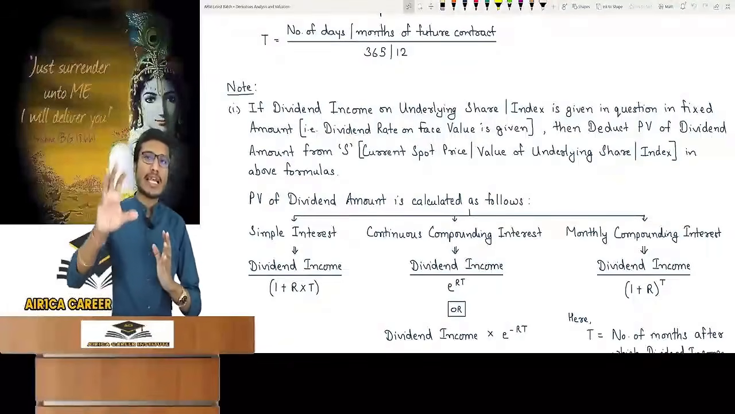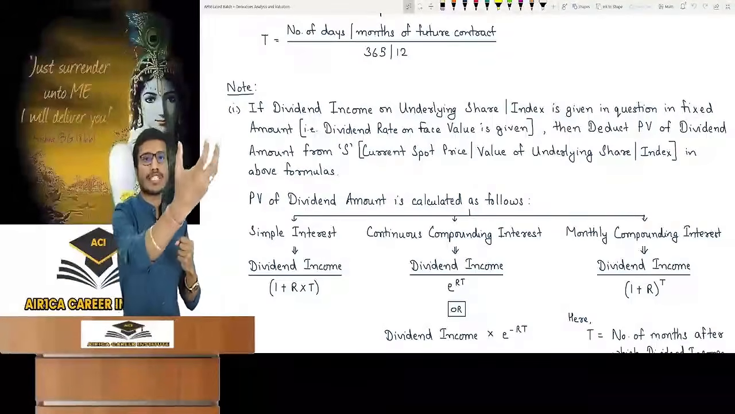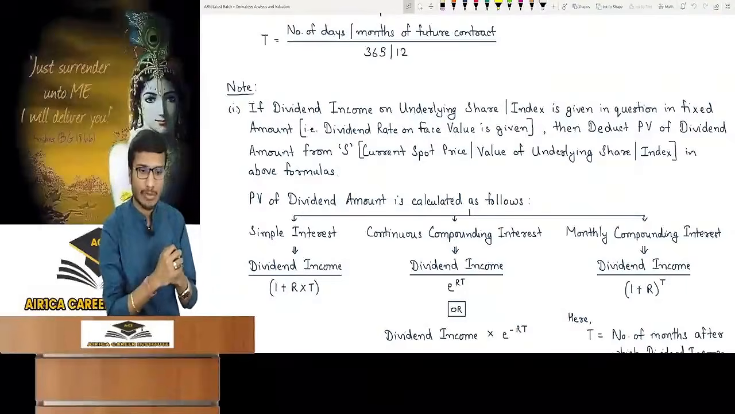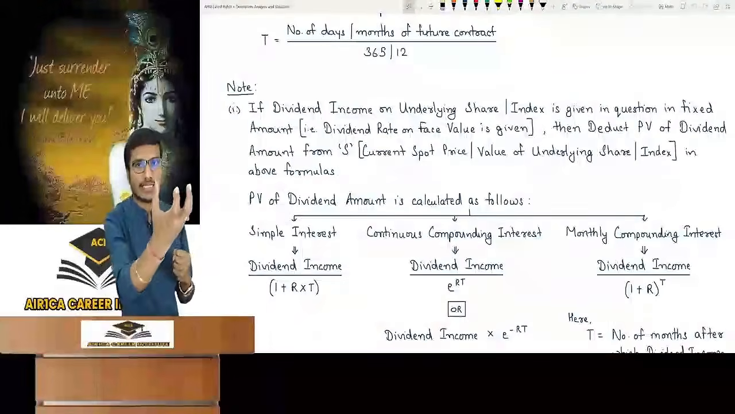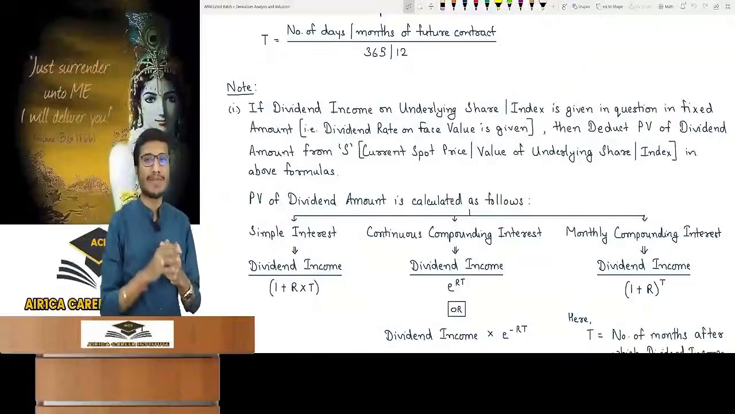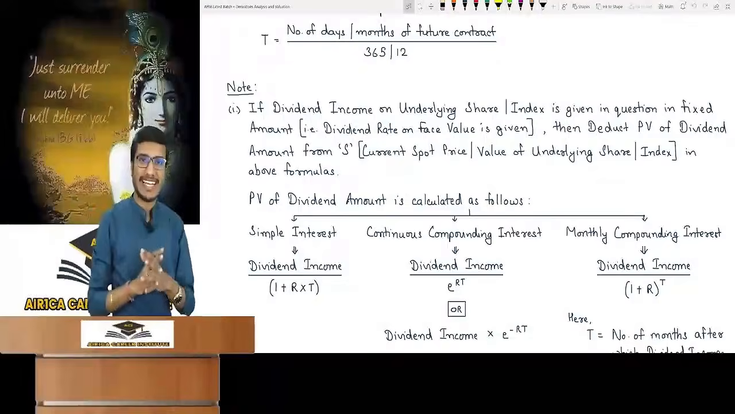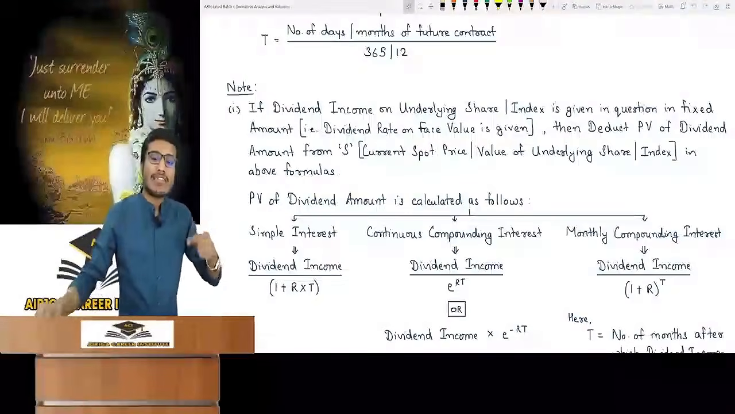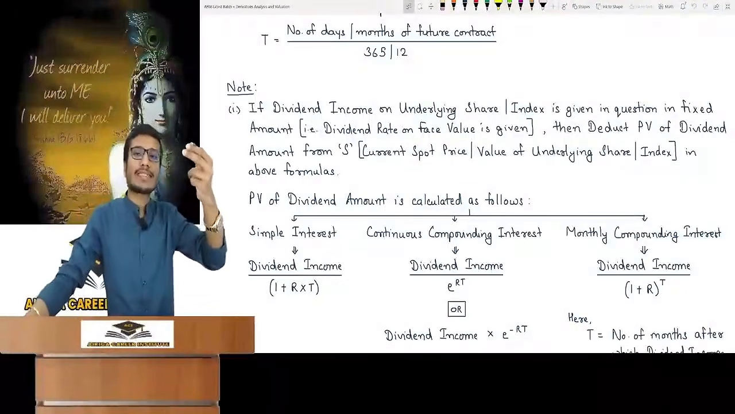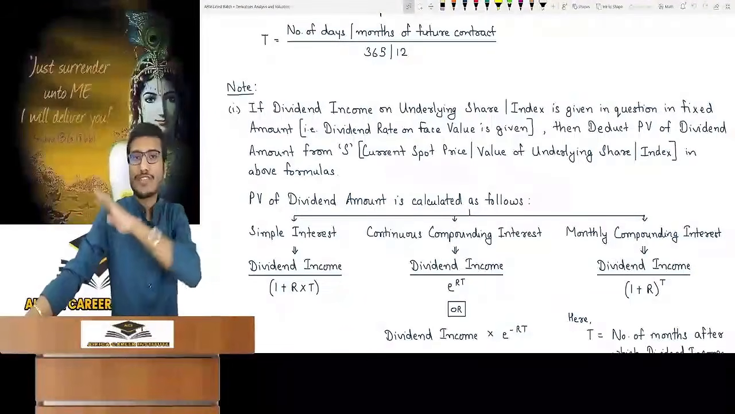And one more thing, if in the question and in the example, it is clearly mentioned that I will buy a Reliance share after 3 months at this price, in this case the underlying share is of Reliance. It says that after 2 months, you will get the income of this dividend. This dividend income will also be there in a fixed amount, suppose rupees 10, or it says dividend rate on face value. It said that a 10% dividend will be received on the Reliance share after a period of 2 months.